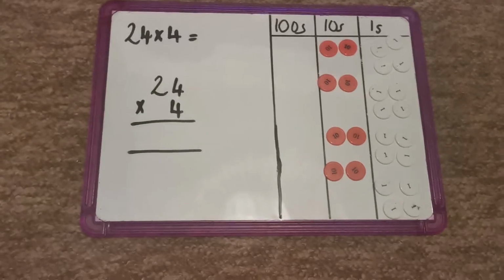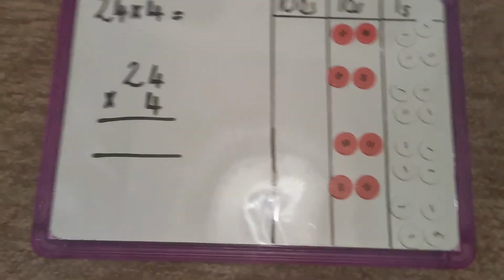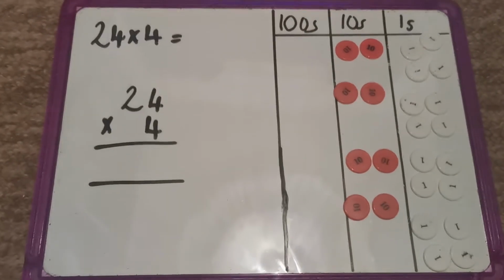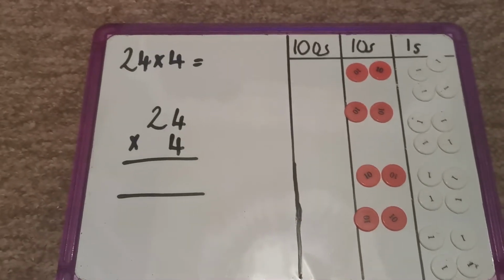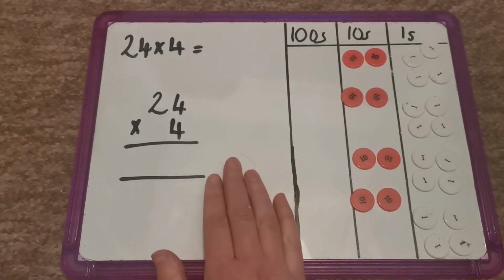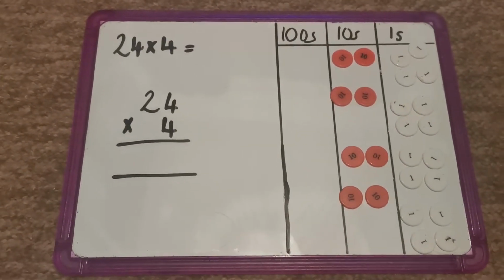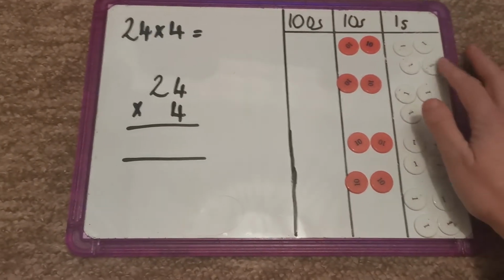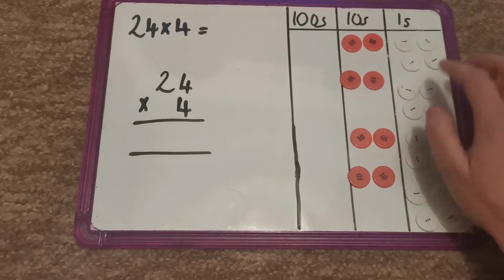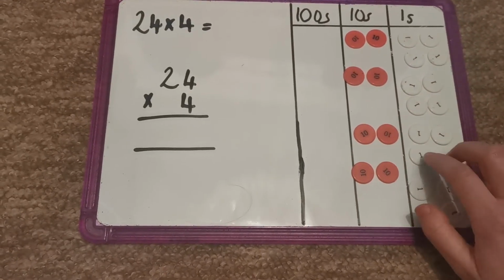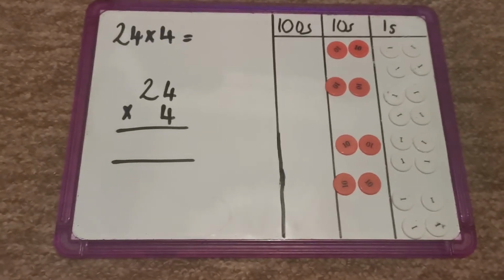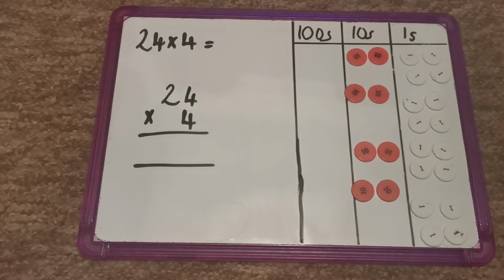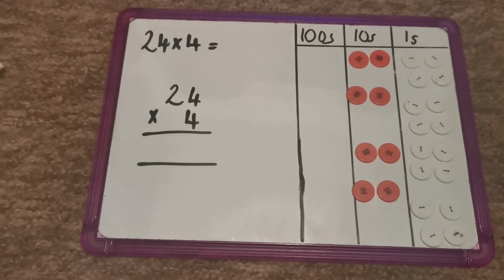Let's have a look at what happens when we have to regroup in the ones column, because that's what we're going to be doing today, in my place value chart, and then I will show you how to write out and work out the written method in a bit. We've got too many ones, because I've got 2, 4, 6, 8, 10, 12, 14, 16. If I've got 16 ones, I need to regroup 10 of those ones for 1 ten.